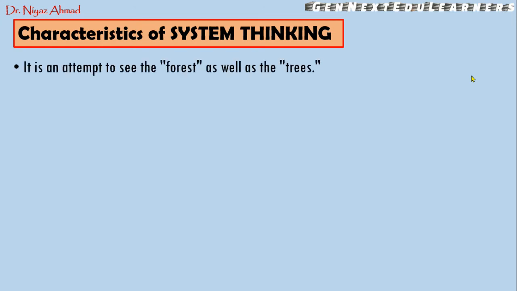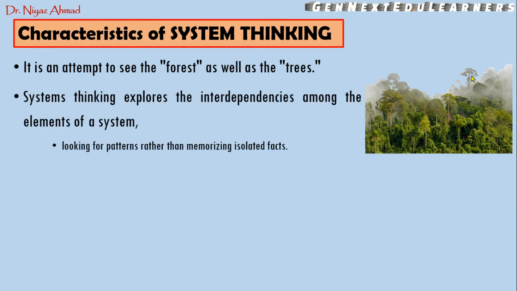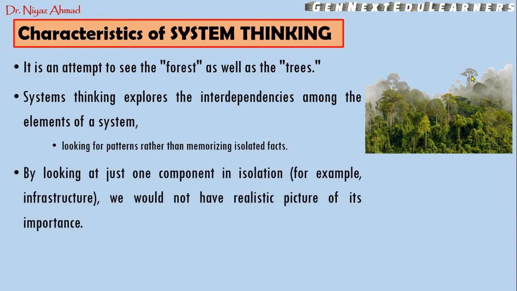So the next characteristic is that it is an attempt to see the forest as well as the trees. So in system thinking we are taking the whole system. So we are going towards wholeness, but at the same time we are also seeing the trees. So we are seeing the forest as well as the trees, meaning we are taking into consideration the system as well as its parts. Okay, so system thinking explores the interdependencies among the elements of the system. So in system thinking, as I just said, we are seeing the interdependencies among the elements of the system. So we are looking for patterns rather than memorizing isolated facts.